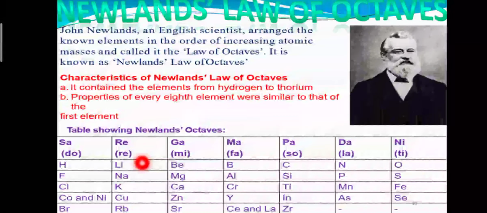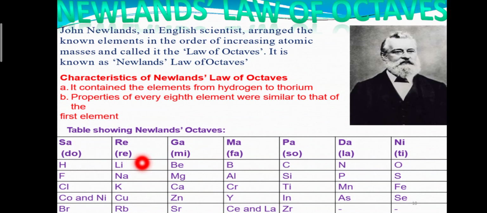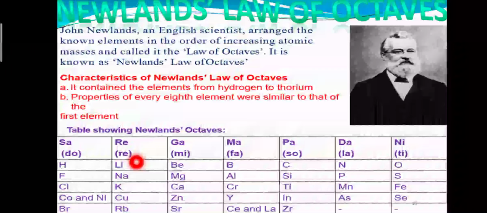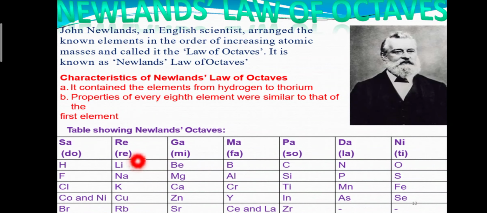Similarly, if we consider lithium as the first element, then according to lithium, sodium is the eighth element: 1, 2, 3, 4, 5, 6, 7 fluorine and 8 sodium. So the properties of sodium are similar to that of lithium.